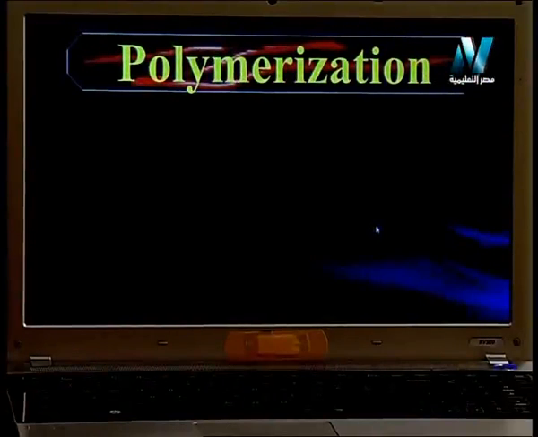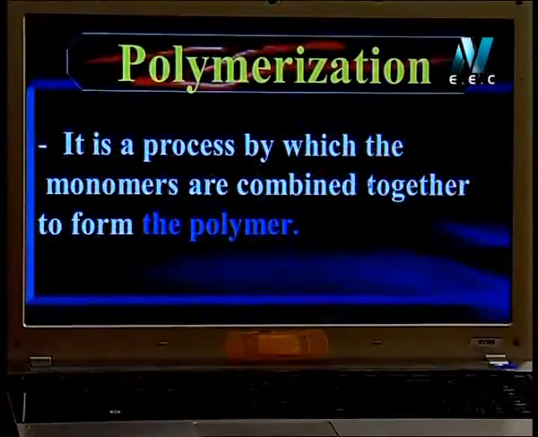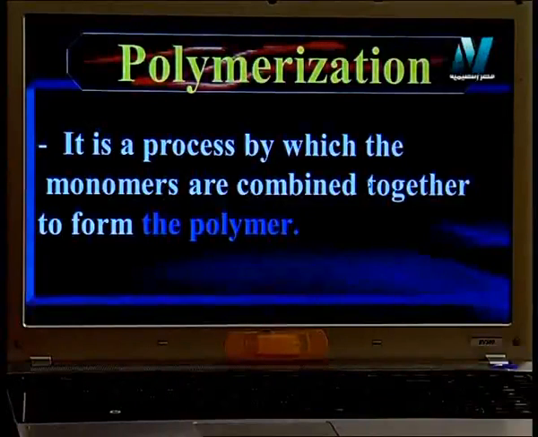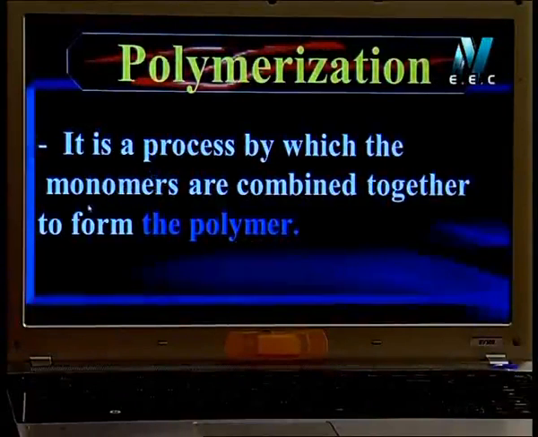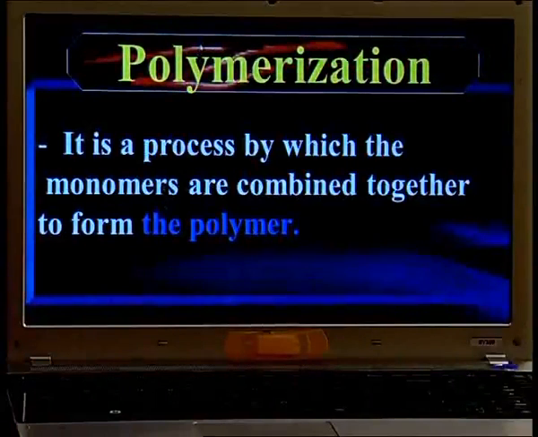What's meant by polymerization? This is a process by which the monomers are combined together to form polymers. So the process that makes combinations between monomers to form polymers, we call it polymerization. So here I have 3 expressions: polymer, monomers, polymerization.